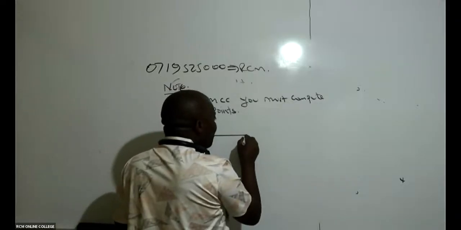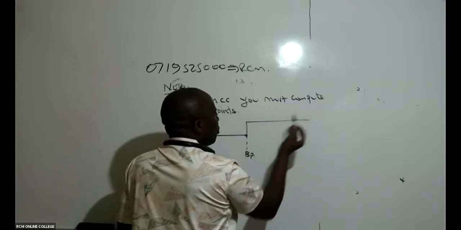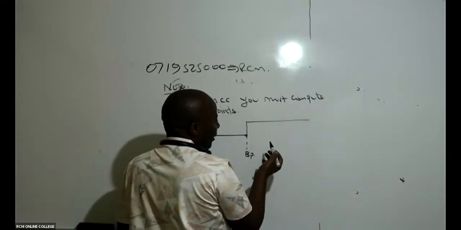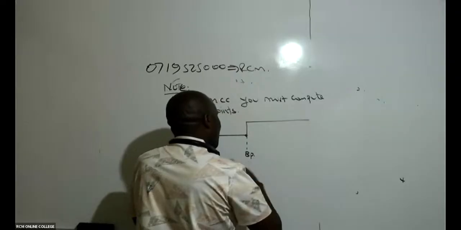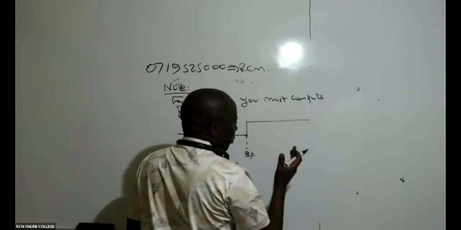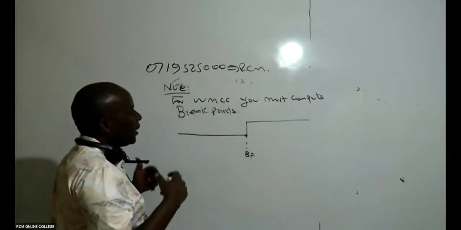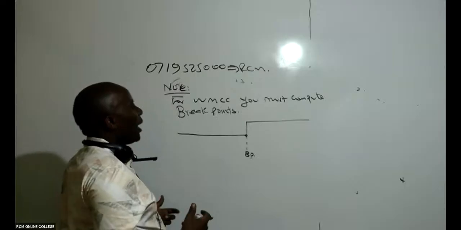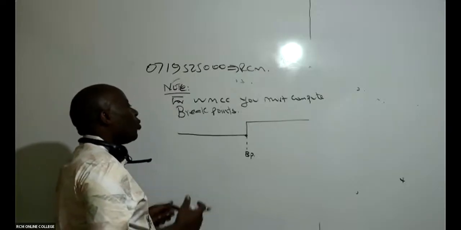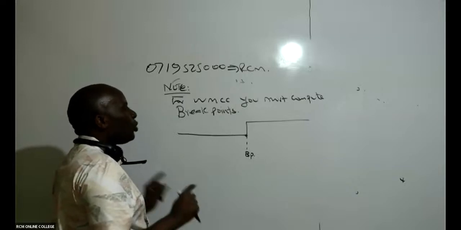Once you hit the breakpoint, then of course we expect the 12 to go up, maybe to 14. So the breakpoint is there to get rid of the discontinuity. At the breakpoint, we expect the cost of capital of a firm to change.